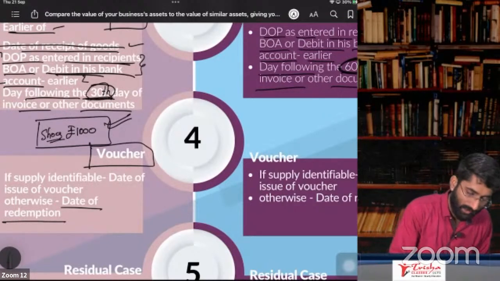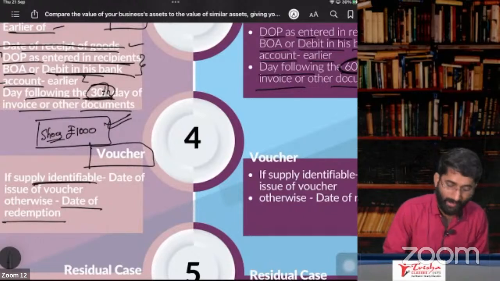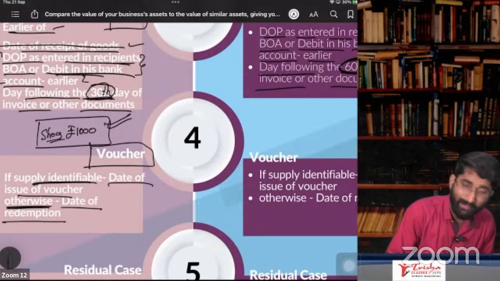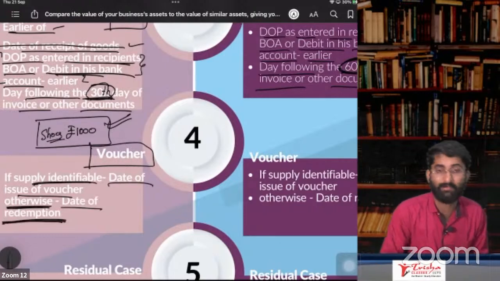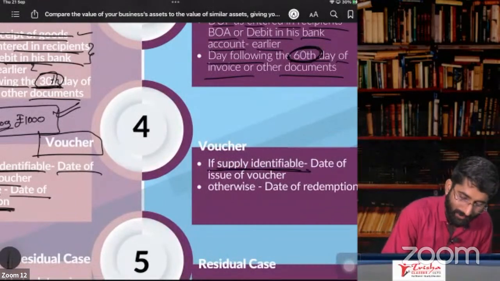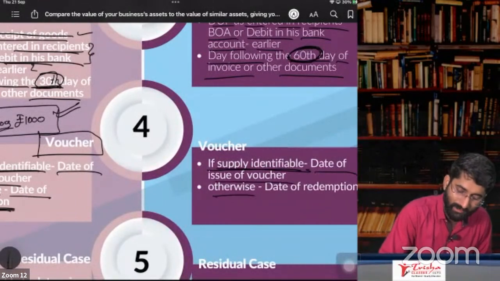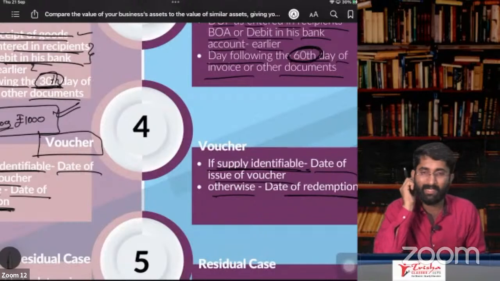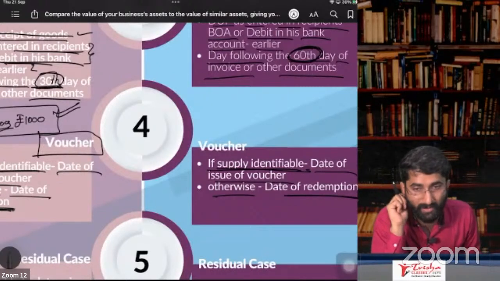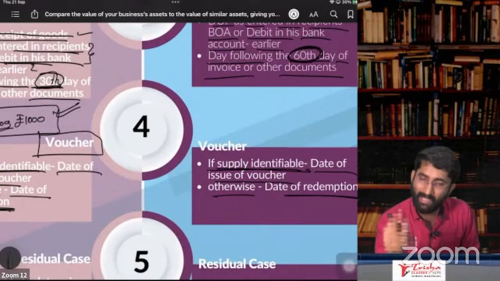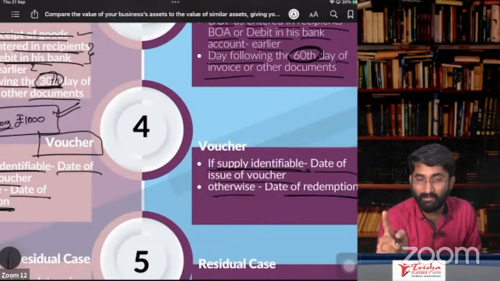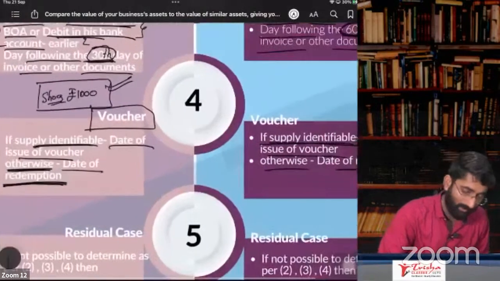So if the goods are identifiable, the date of issue of the voucher. If the goods are not identifiable, then the date of redemption of the voucher. Same thing: if supply is identifiable, date of issue of the voucher, otherwise date of redemption. In case of voucher, if you can identify which goods or services he is going to purchase, the date of issue of voucher is the time of supply. If you cannot identify, then the date of redemption.